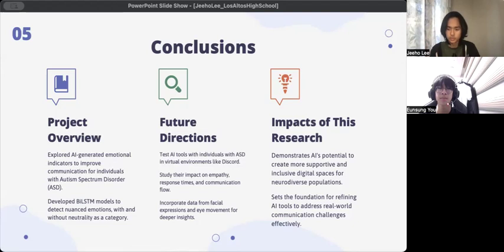By addressing these challenges, we hope to pave the way for more supportive and accessible virtual spaces, ultimately contributing to a society where diverse modes of communication are valued and understood.